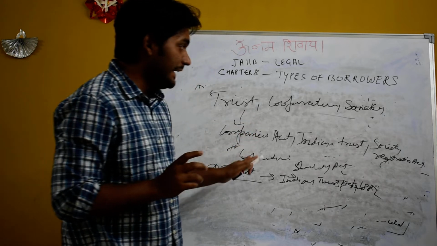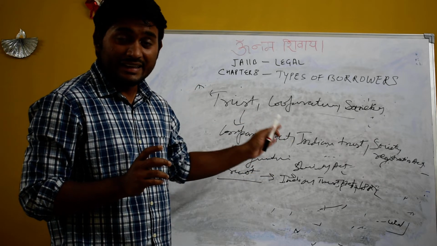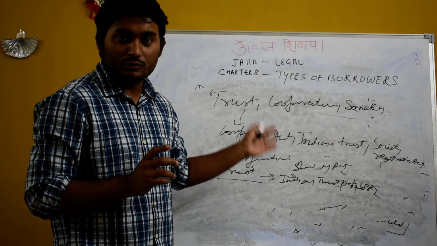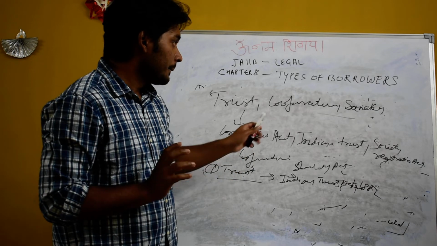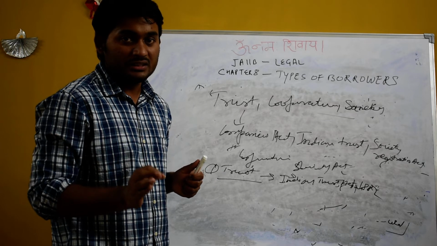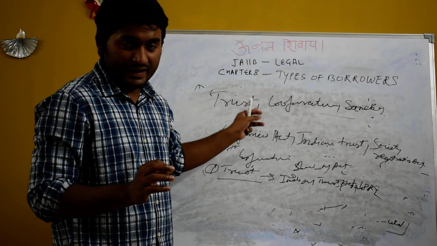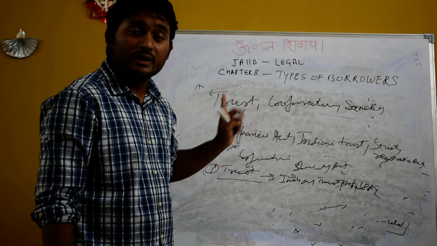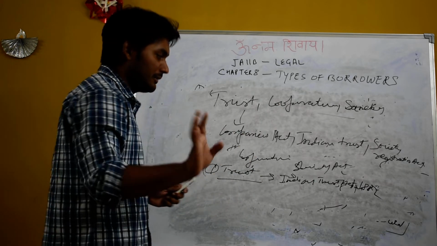Now, societies are governed by bylaws. So, you have to read all the bylaws and the legalities binding them. If you do not read the legalities binding them in the bylaws, then it will be a problem, and it will not be valid. One question which repeatedly comes in the JAIIB exam is: which of the following is governed by bylaws? They will write companies, individual, partnership firm, and then societies. Society is the answer. Society is governed by bylaws. This question may come this year also.